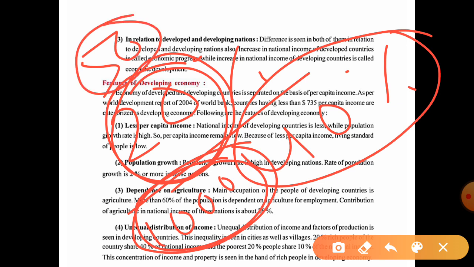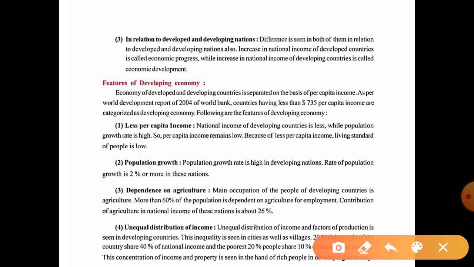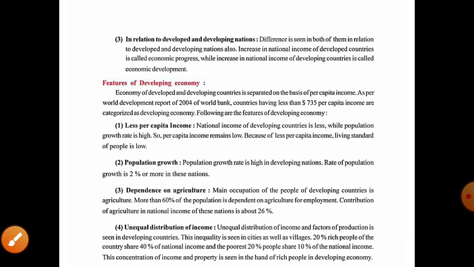That is the distribution of national income among the rich people. On the other side, the poorest 20% of people share only 10% of the national income. Among the 20 people, only 10% of the national income has to be shared.